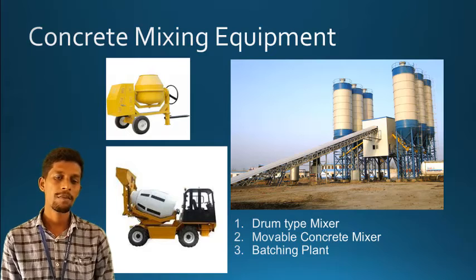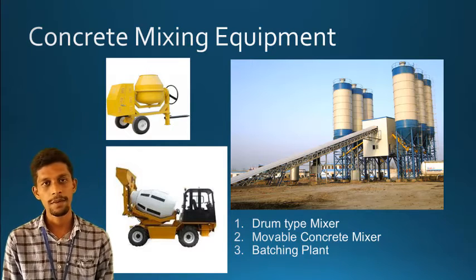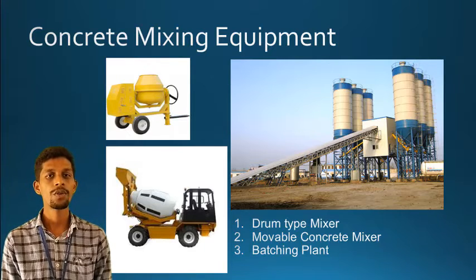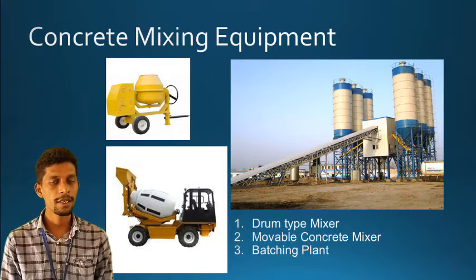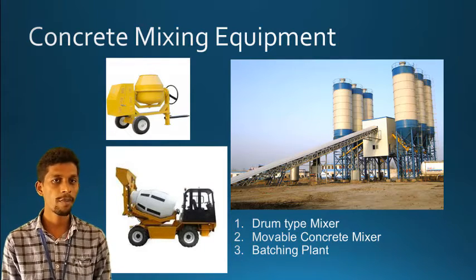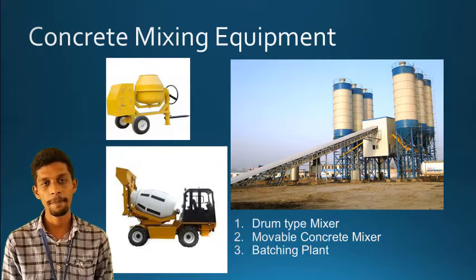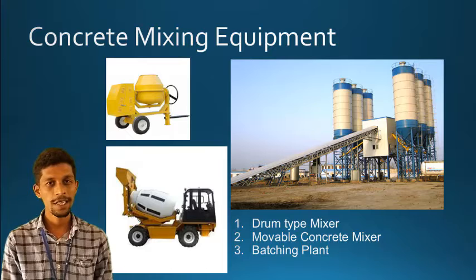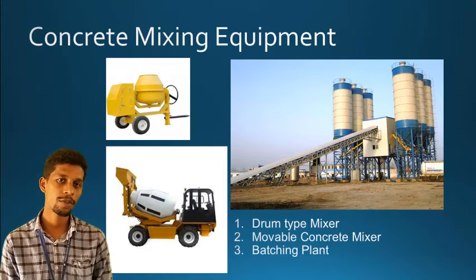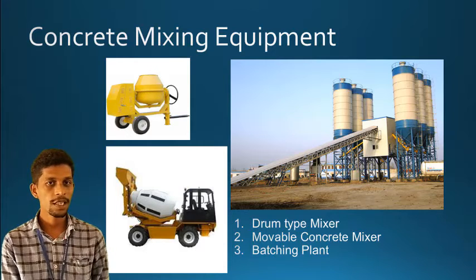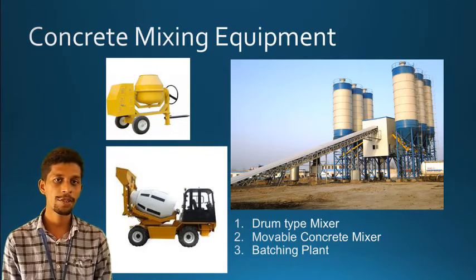The first basic one is the drum type mixer. It is the most essential and most basic mixer in the concrete mixing process. The capacity of this drum type mixer is basically 80 to 100 liters, so it is very suitable for laboratory purposes and residential buildings. Most often you can see the drum type mixer in residential homes, even when casting slabs, as in the first image.